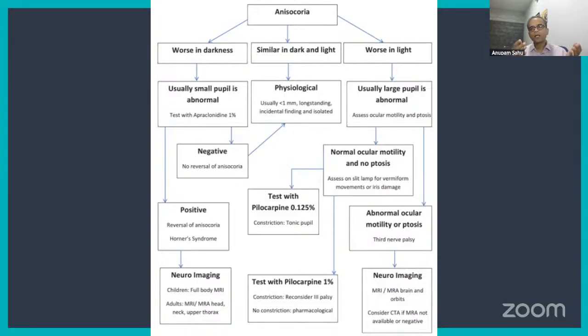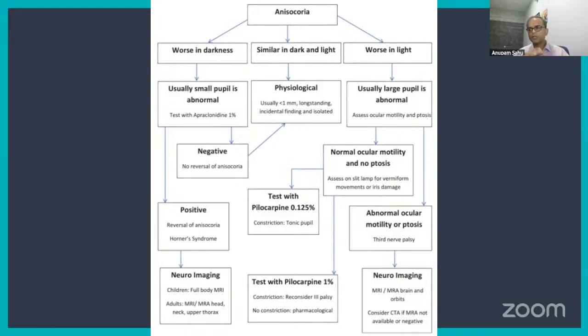If it's worse in darkness, that means the pupil is not able to dilate. The abnormal pupil is not able to dilate that well. And that would indicate that the smaller pupil is the abnormal one, because the normal pupil has dilated good enough because the sympathetic pathway is working well for that eye. So the smaller pupil is abnormal. In that eye, then you again check for a mild amount of ptosis, you check for anhidrosis on that side, and you also check for the other findings that can be present with a Horner syndrome. If they are present, then you suspect Horner syndrome.